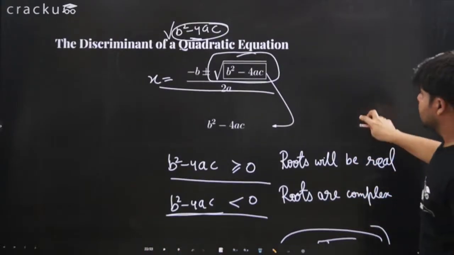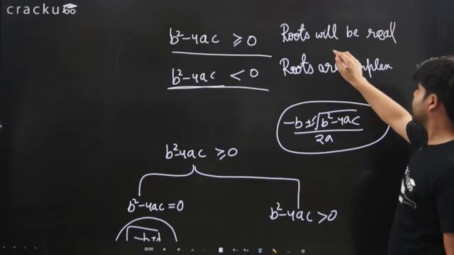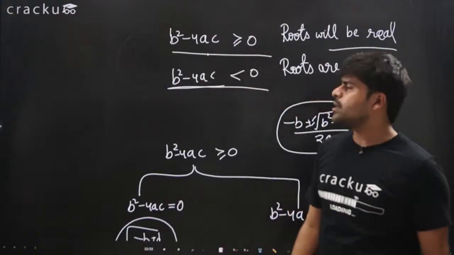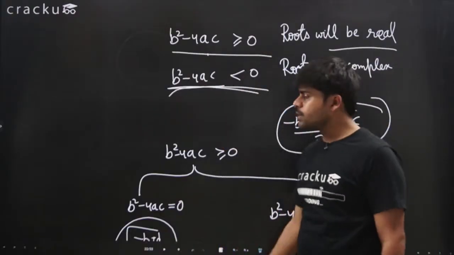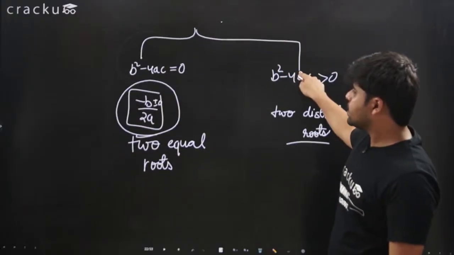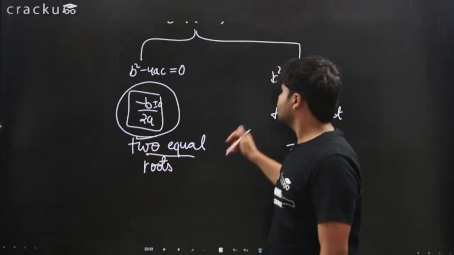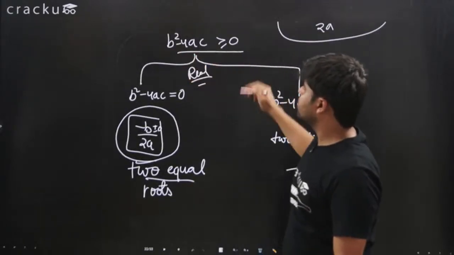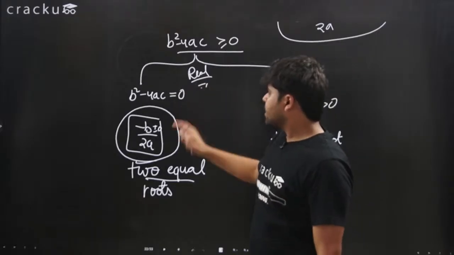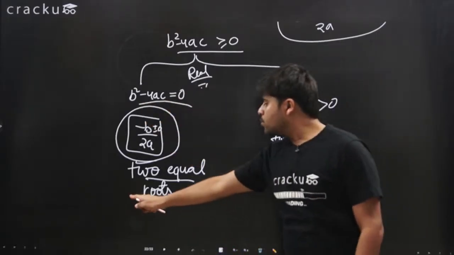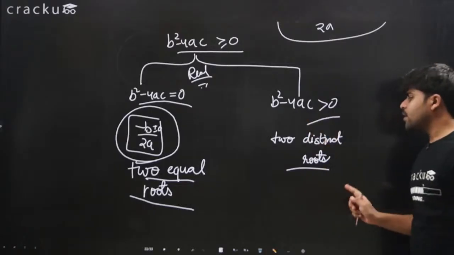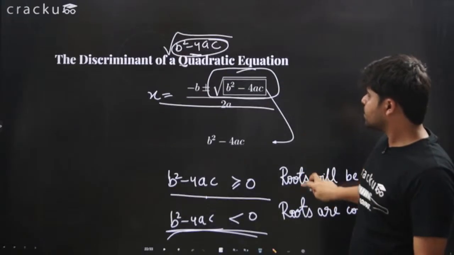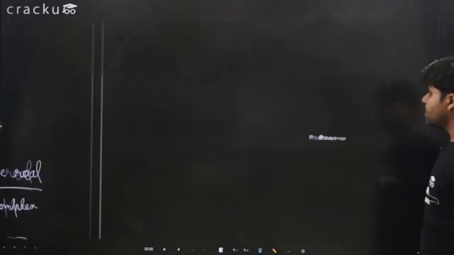Now, these are the conditions that you need to remember. In order for the roots to be real, you need this greater than or equal to 0. If you don't want them to be real, then this has to be less than 0. Otherwise, if you want them to be real and equal, these are real because b square minus 4ac is greater than or equal to 0. In that case, if it is equal to 0, there are two equal roots. If it is greater than 0, then there are two distinct roots. Simple enough. Let's move ahead with a question.